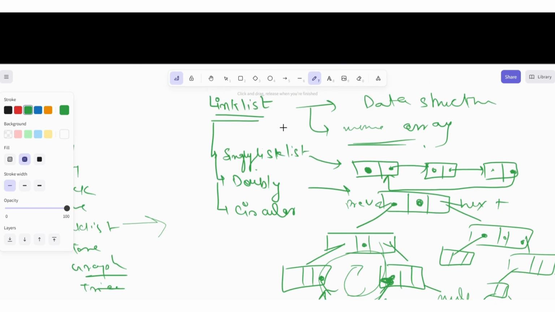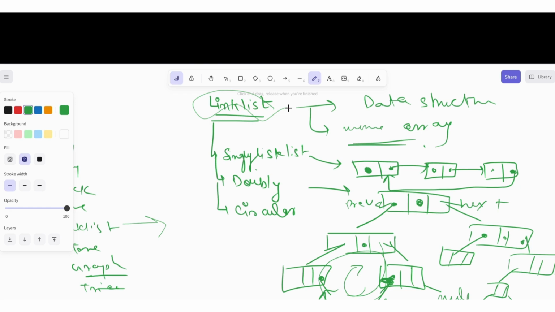Now, why should we go with a linked list as compared to an array? A linked list is a very optimized version. In an array, the space complexity is order of n. But in a linked list, it can take space as order of one, which is very optimized. So that's why we try to store our data in linked list form as compared to an array.